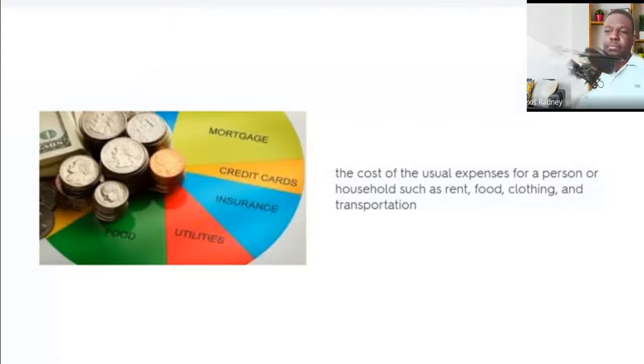The cost of the usual expenses for a person or household, such as rent, food, clothing, and transportation. What is this? How do we call that?